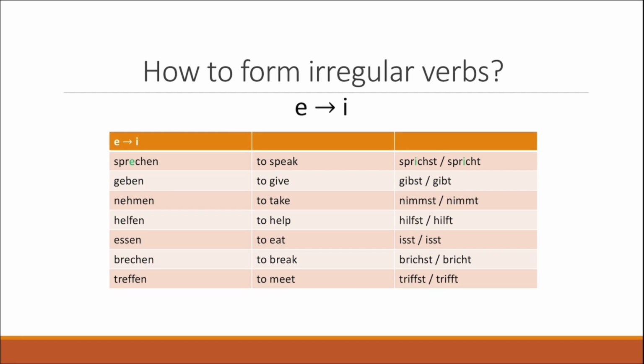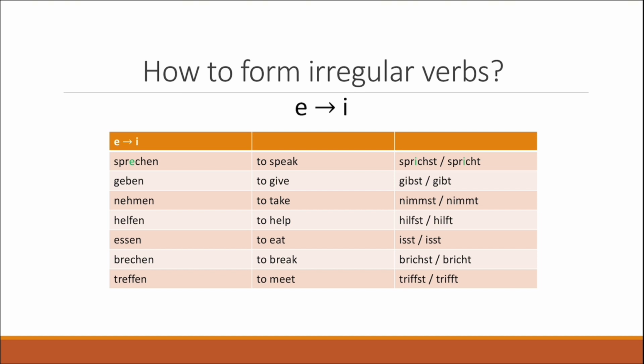Here you can see some examples. Now we already tackled the verb sprechen in the first example, but here you can see some other examples of verbs which have an I in the root. So for example, we have geben, nehmen, helfen, essen, brechen, and treffen. And here you can also see the translations of these verbs.